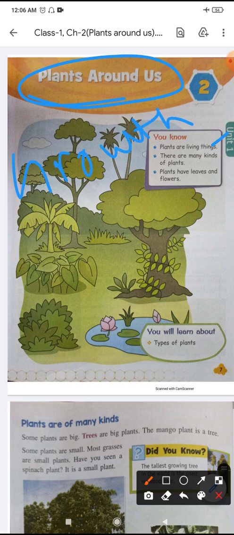Through photosynthesis and by absorbing nutrients, minerals and water through their roots. Whatever is inside the soil, that is called a root. And the process by which trees make their food in the presence of sunlight is called photosynthesis.